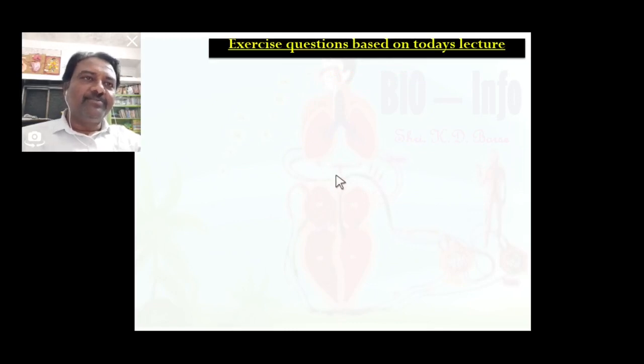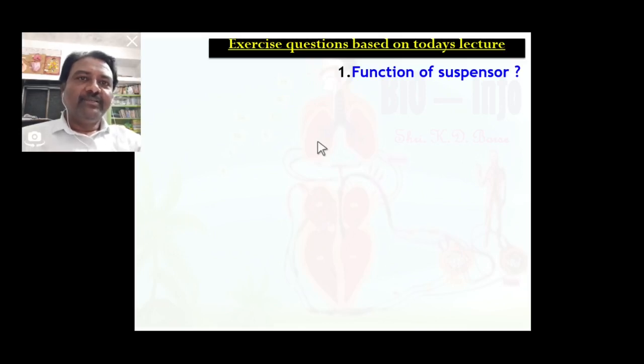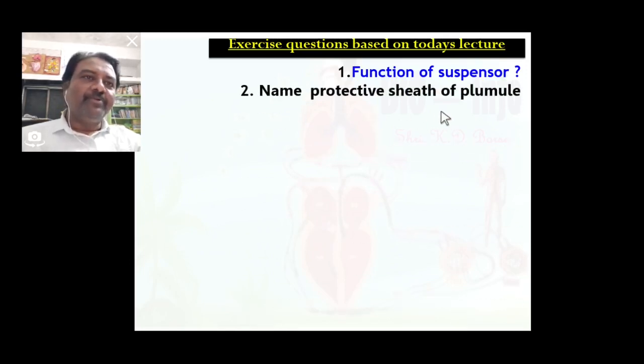On the basis of today's lecture, some exercise questions are noted here. Function of suspensor: suspensor helps push embryonal cell into the endosperm to give proper nutrition. Name the protective sheath of plumule. Coleoptile is the protective sheath of plumule.